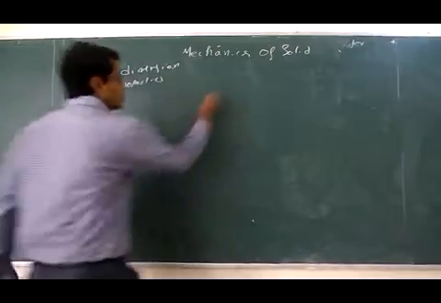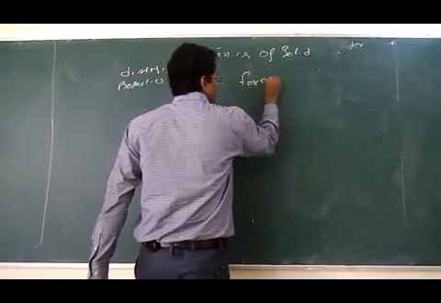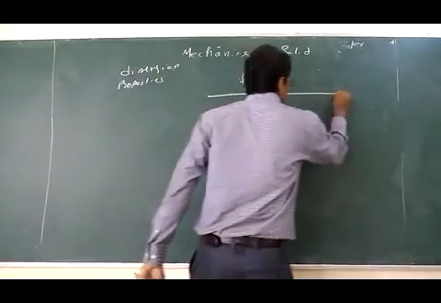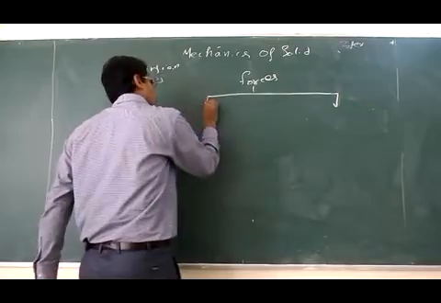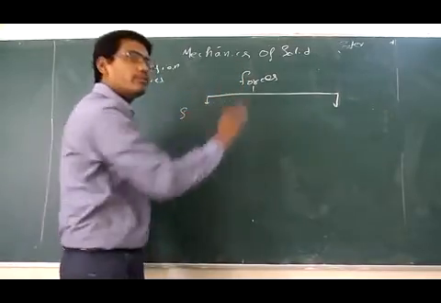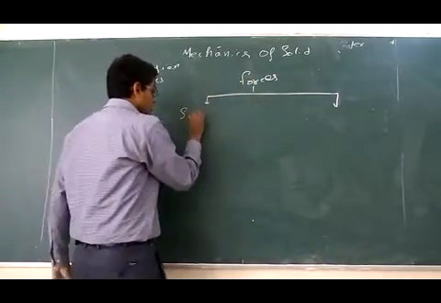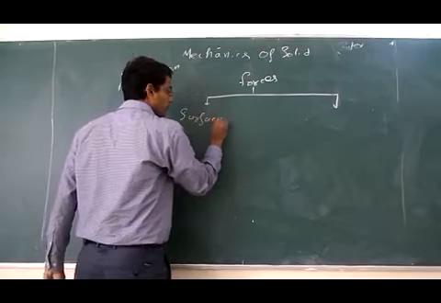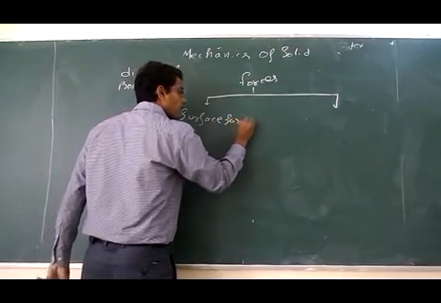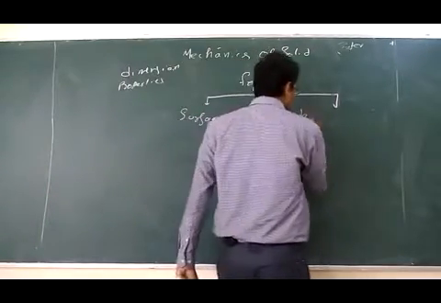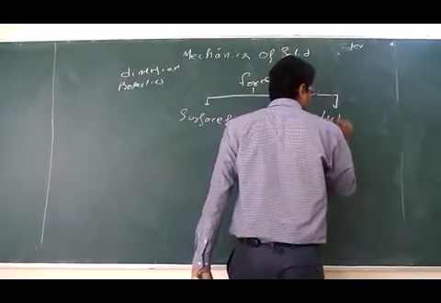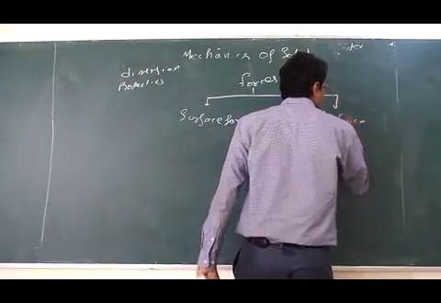Now, let's know about forces. Forces are of two types: surface force and body force. Let us consider a diagram.